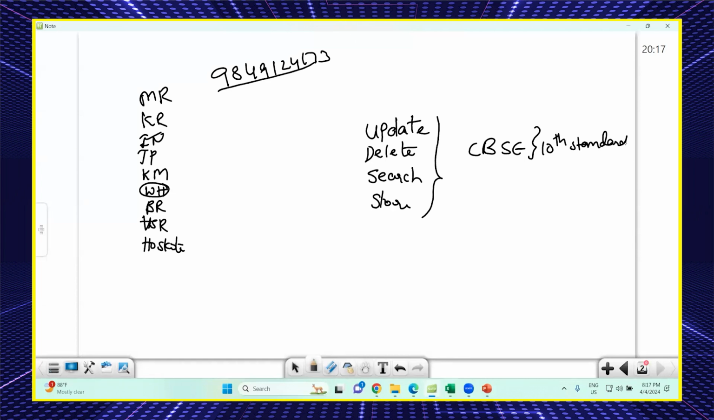Imagine CBSE has one website. How many people are attending 10th standard? Millions, throughout India. Okay, let's take an example: 100 members are hitting the website.